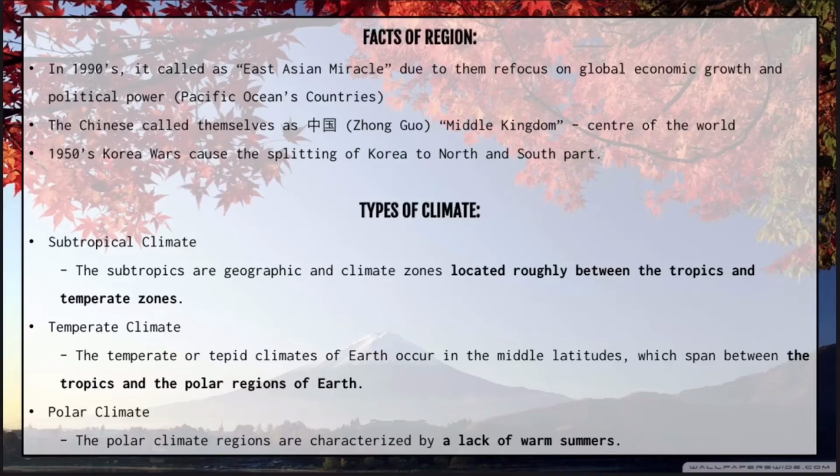The second is the temperate climate. Temperate climates are located in the middle latitudes, which span between the tropics and the polar regions of the earth. They are in categories almost similar to the subtropical climate, but they often have warmer summers and milder winters compared to the subtropical one.